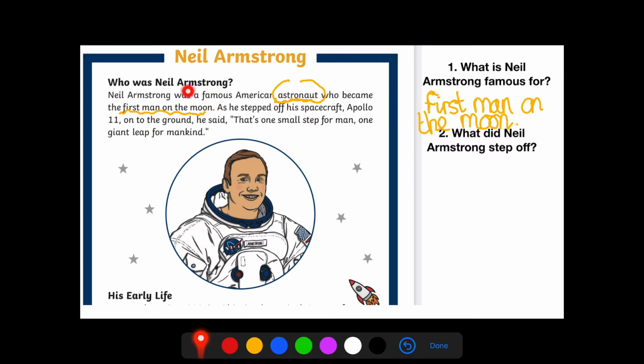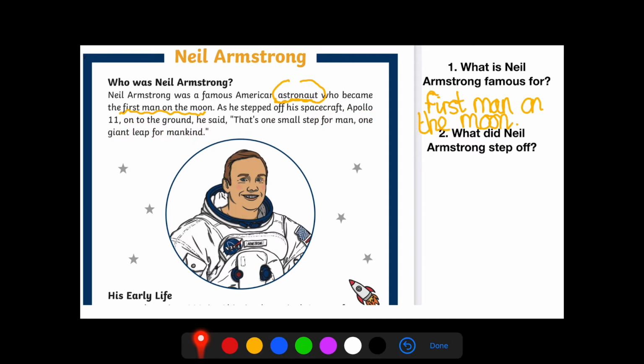Question 2, what did Neil Armstrong step off? Read that question carefully so you know you've understood it. What did Neil Armstrong step off? I know that I didn't read that in the first sentence, so I'm going to continue reading from the first one. As he stepped off his spacecraft Apollo 11 onto the ground.